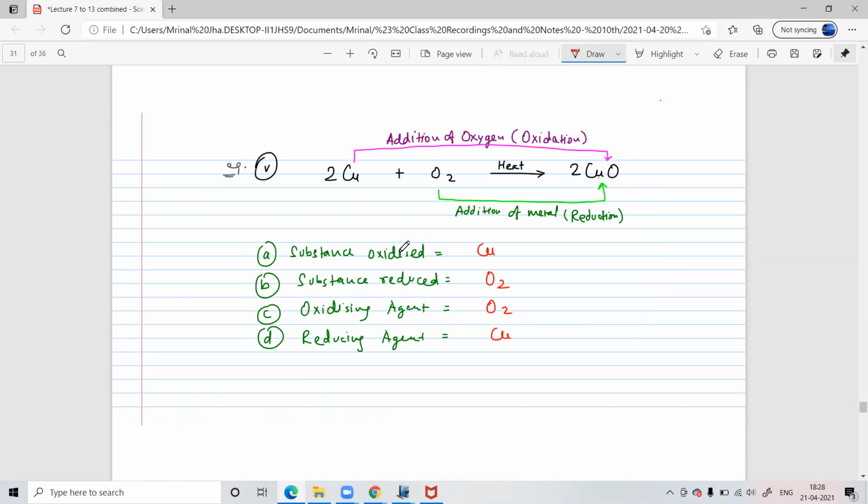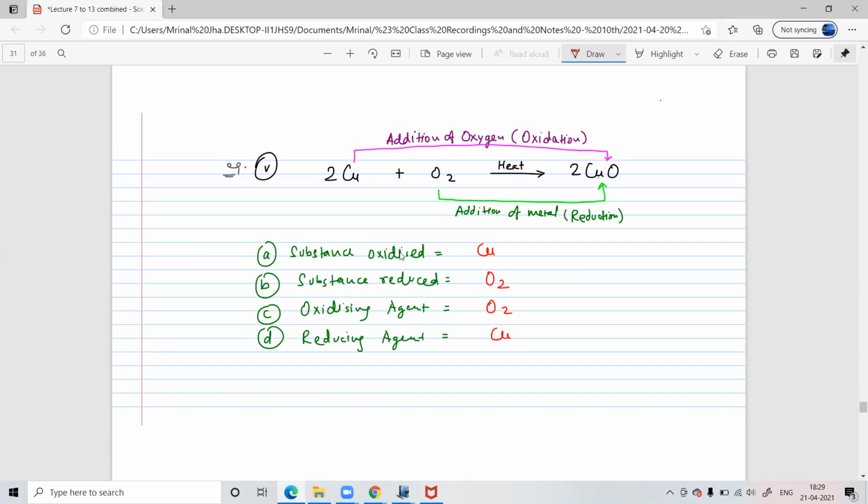Oxygen is added to metal. Okay. Oxygen can be added to anything. We don't care. If oxygen is added to something, any substance, then that process will be called oxidation, right? We don't care what it is added to.